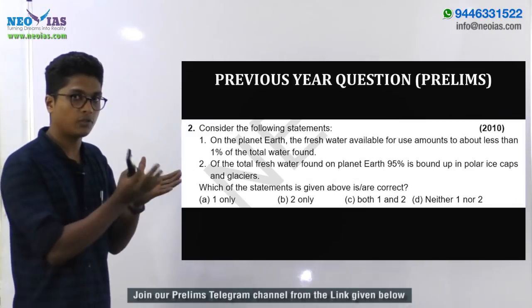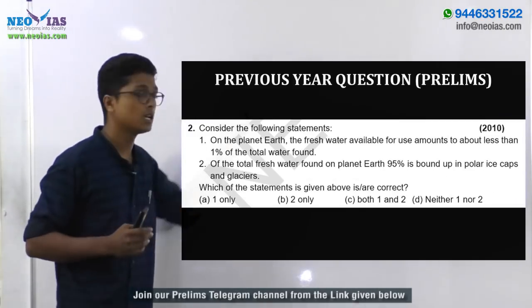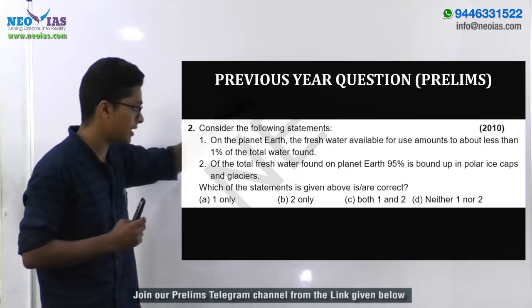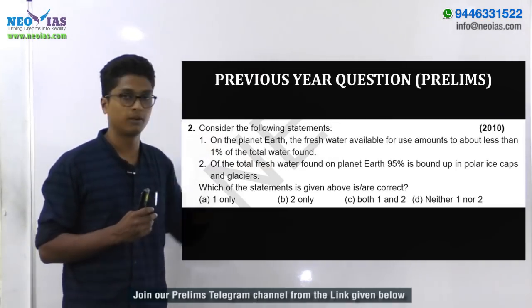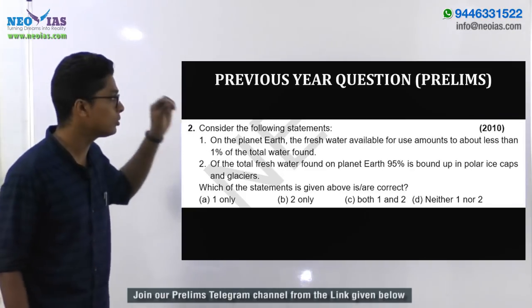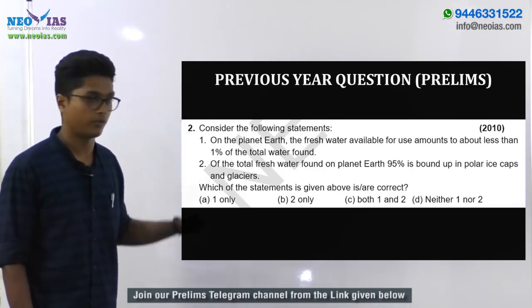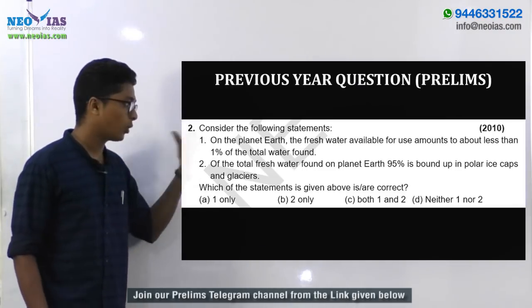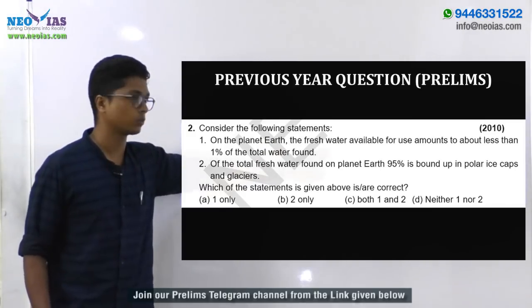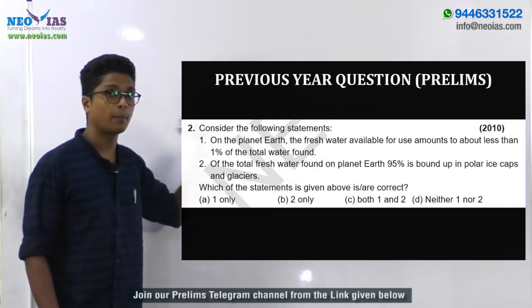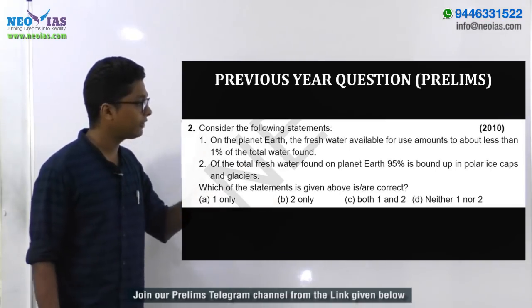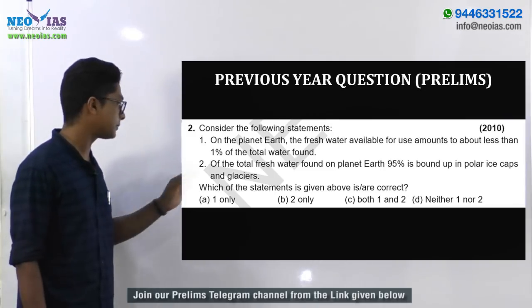From the same fact which you have already covered, questions can be asked in different ways, so make sure you give importance to these keywords. Here the keyword is fresh water available for use. So the first statement is correct. Now the second one, regarding the amount of the total fresh water found on planet Earth: 95% is bound up in polar ice caps and glaciers.